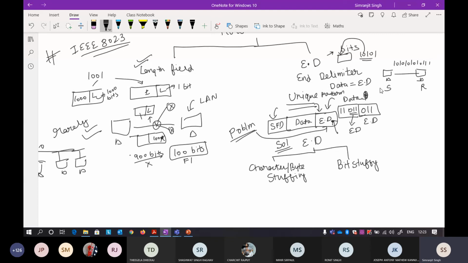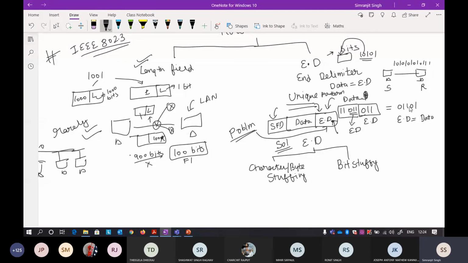Now the problem with the end delimiter is that the end delimiter pattern is also in the form of zeros and ones. It should not be a very lengthy pattern, because then it becomes difficult for the receiver to match it. So it is just a 3, 4 or 5 length pattern that is always used as the end of the frame delimiter. There is a possibility that the end of the frame delimiter can match your data.